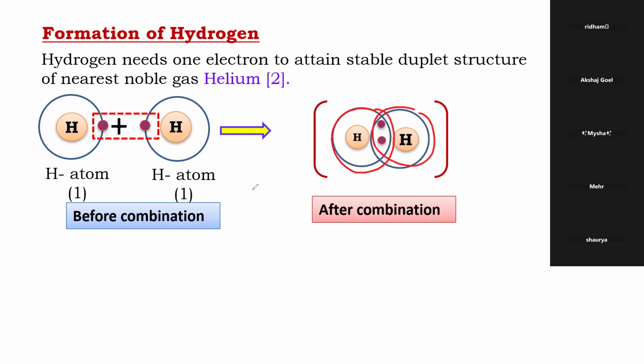So the bond which is formed due to sharing of electrons is known as covalent bond. If they share one pair, what will I write? Single covalent. One pair means a single line I have to draw. Single covalent. Is this clear? Now I'll go to the next one.